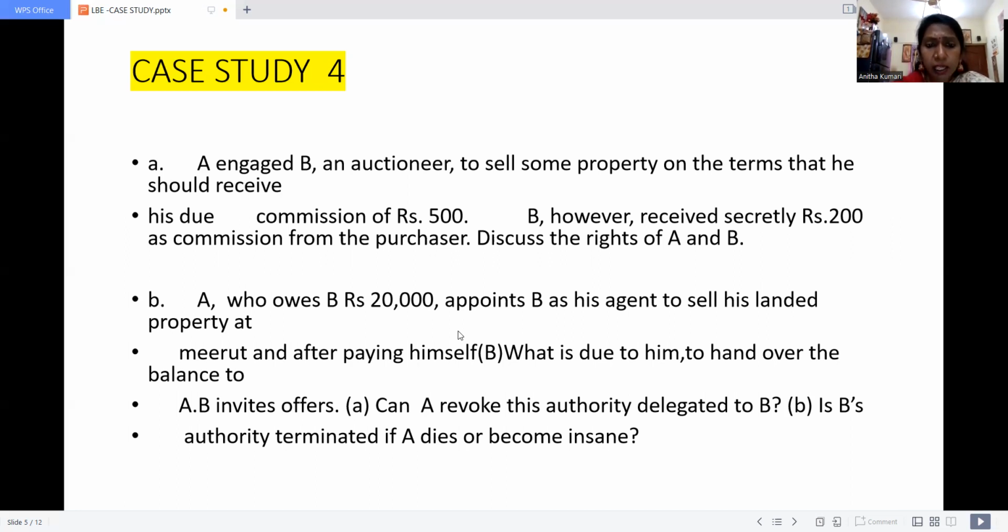Under that, can A revoke this authority delegated to B? And is B's authority terminated if A dies or becomes insane?